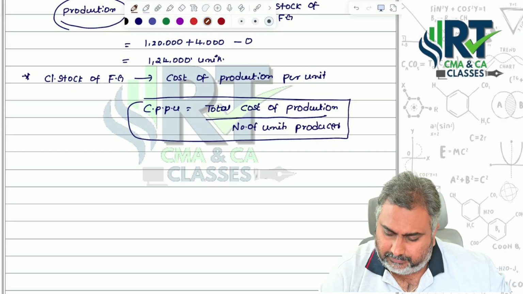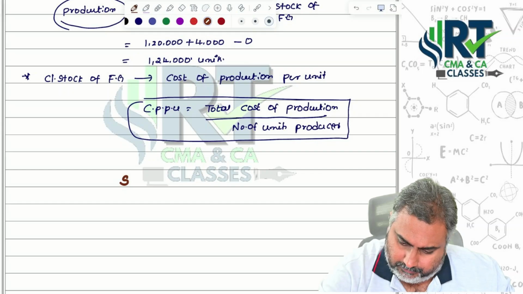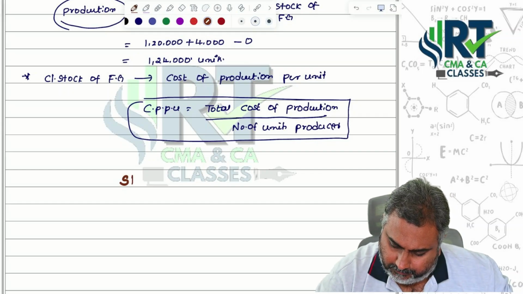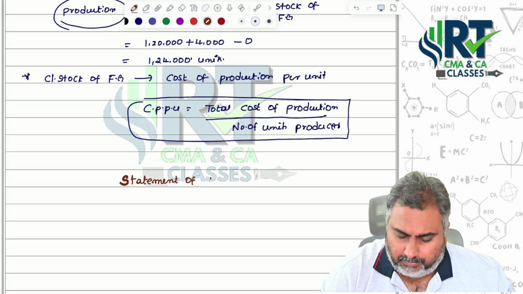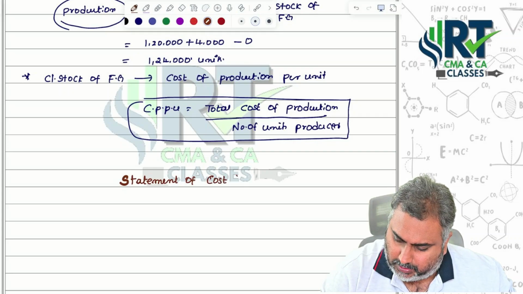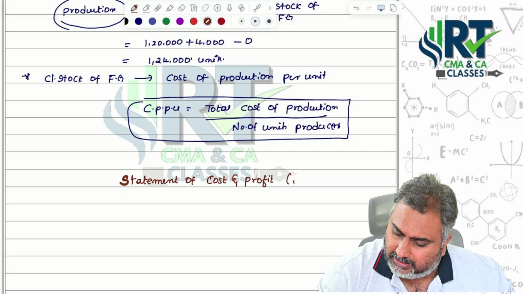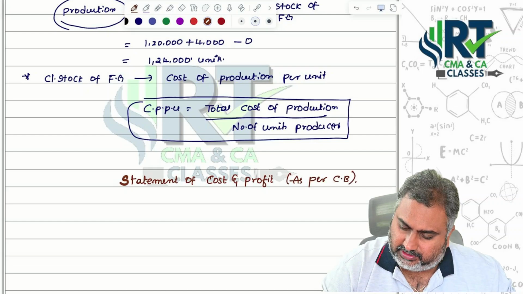So put the heading: Statement of cost and profit, as per costing books itself.